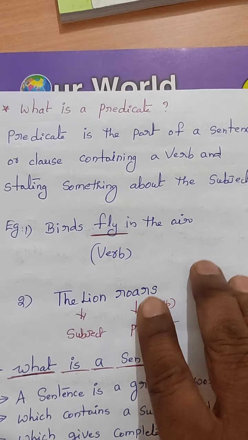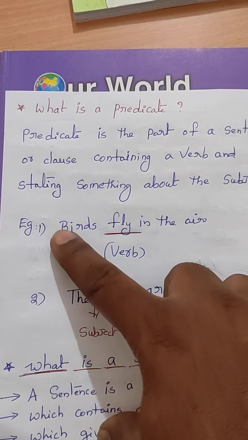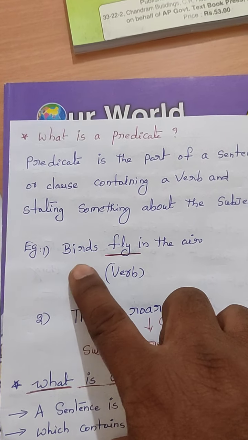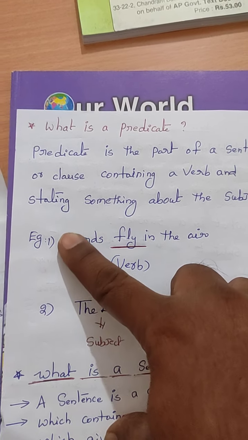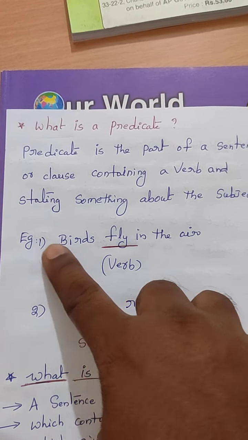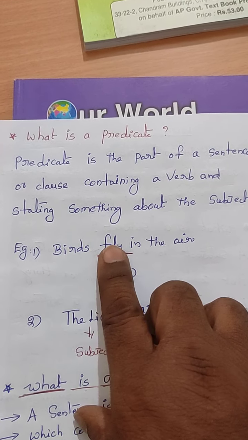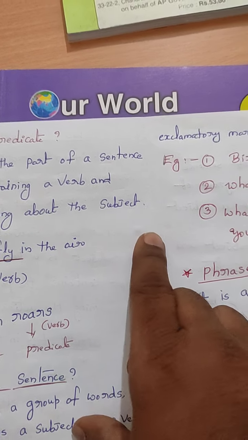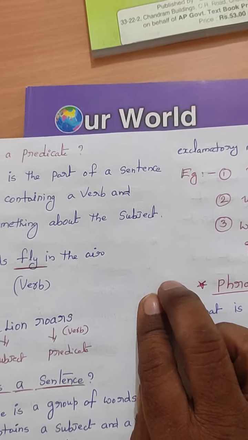Now coming to the point. See, birds fly in the air. The first part is called subject. The second part is called predicate. See, here only one word is there. That is called subject. Sometimes some group of words are there. For example, birds flying in the air were shot dead. If the sentence is like that, it is a big sentence.